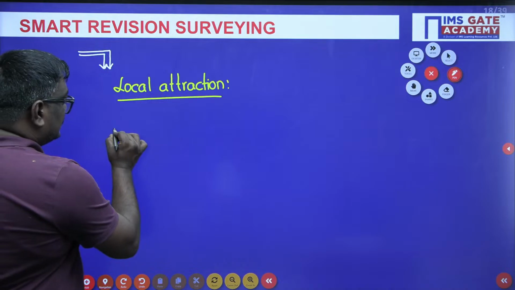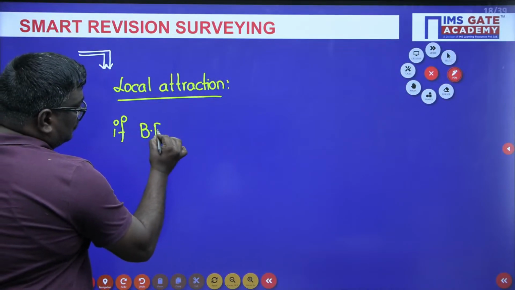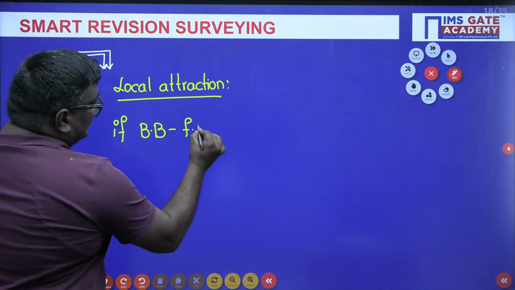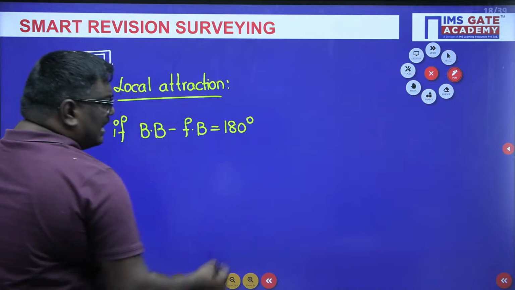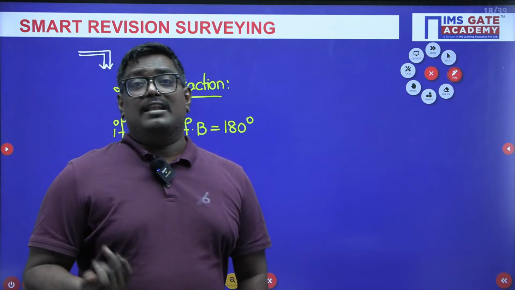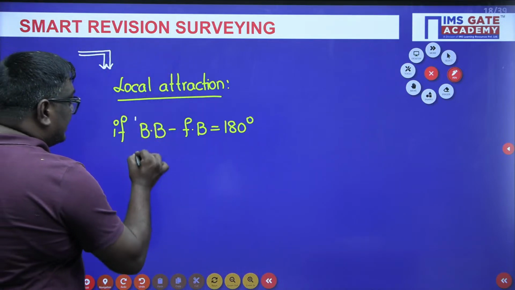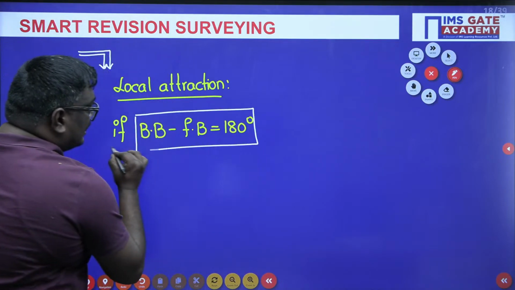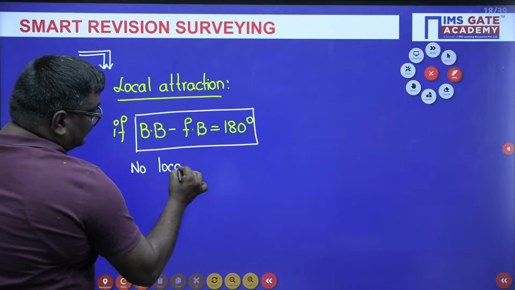Here, see students, I am telling you the condition for back bearing and fore bearing. If back bearing minus fore bearing is equal to 180 degrees, you can say that there is no local attraction.